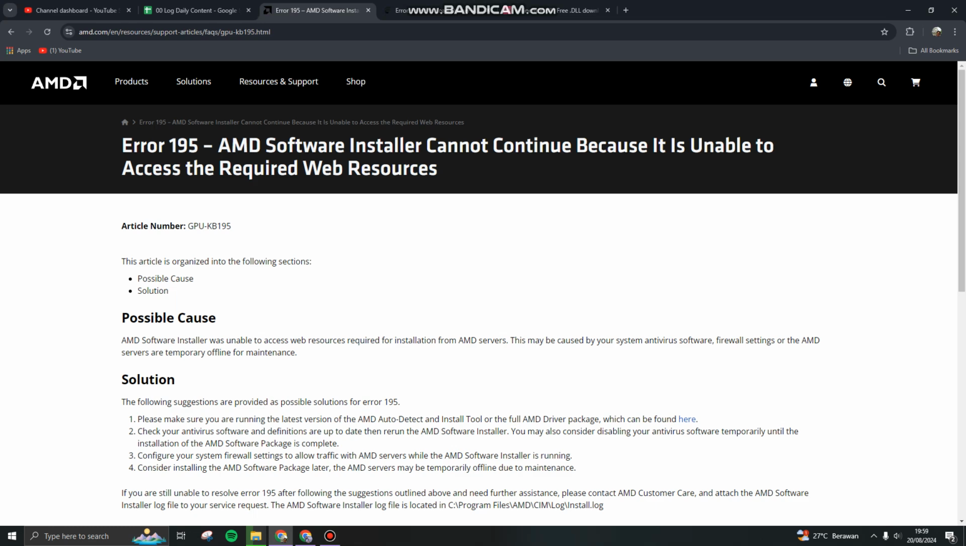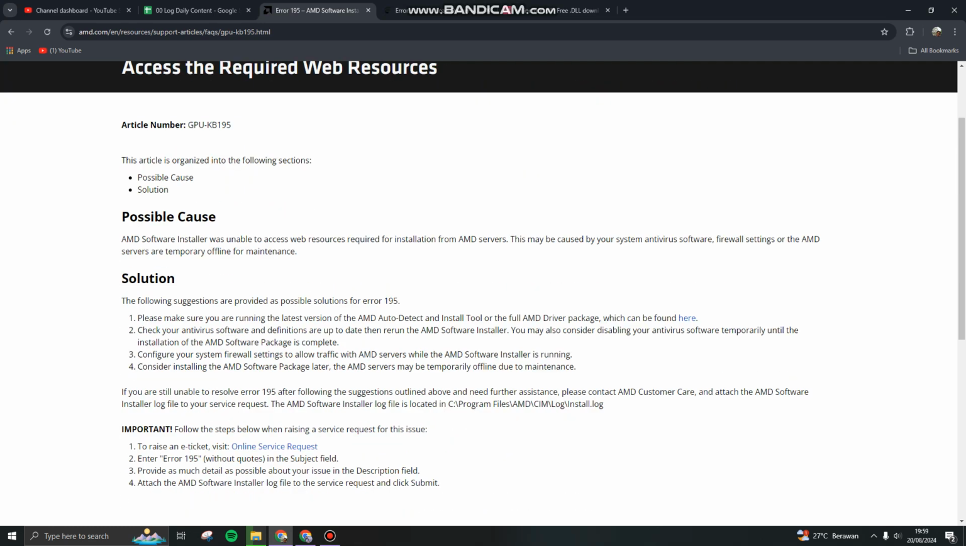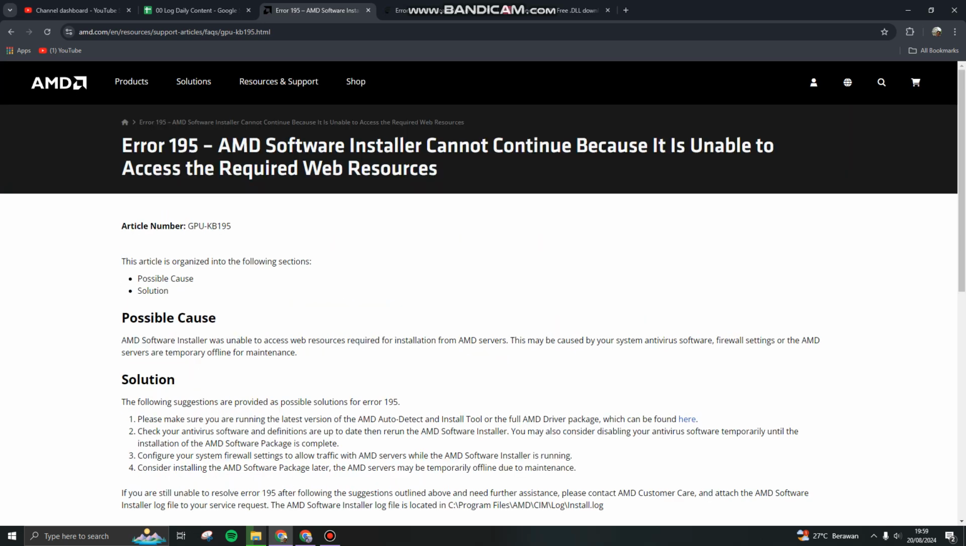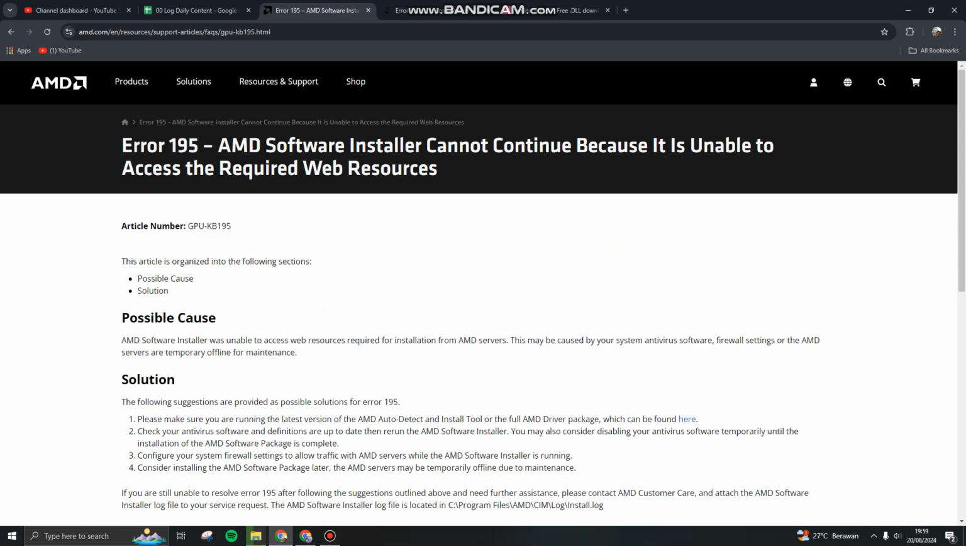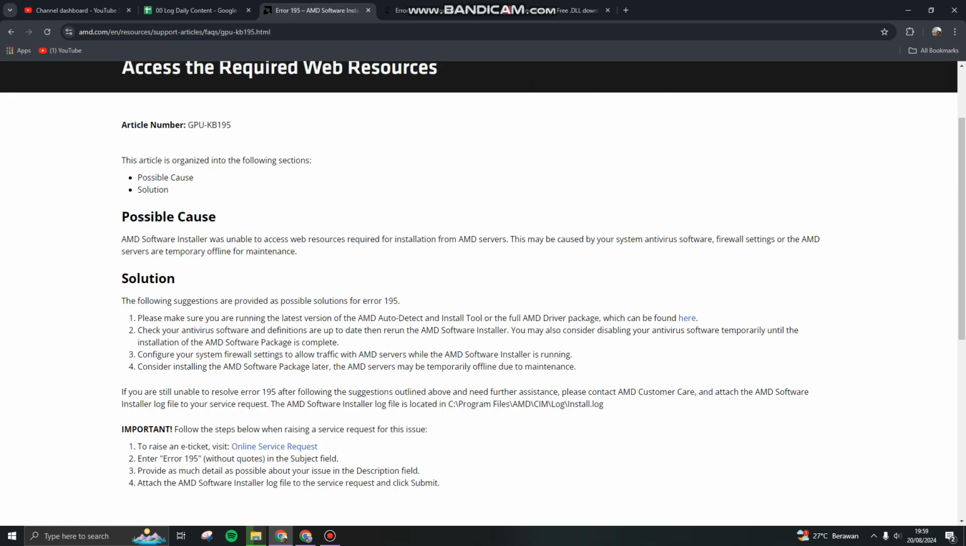Often issues is this one: antivirus software and the firewall settings. Or even if you are using the AMD installation, AMD tool auto update, you have to make sure your connection is good. So if you cut the connection, the installation will be terminated.